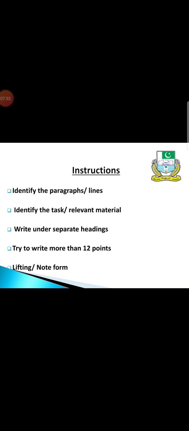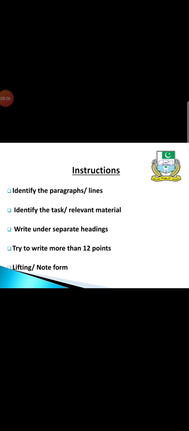Try to write 14, 15, 16 points, because sometimes you think you are writing a relevant point, but according to the examiner it is not a valid point. So don't lose your marks. This content point question is a kind of mathematical question in which you can get 100% marks.